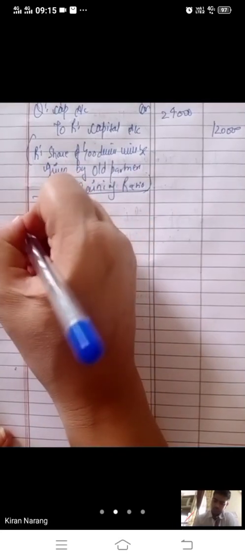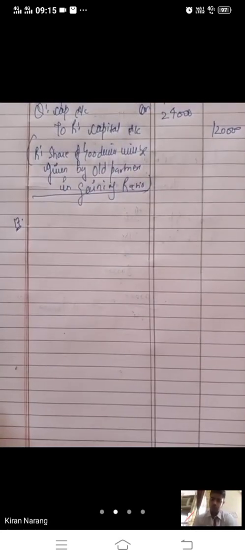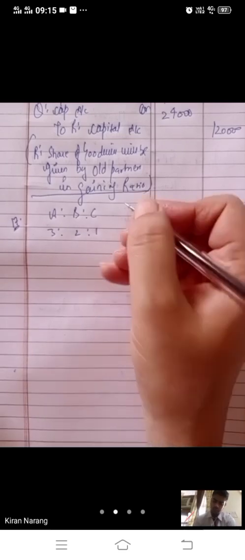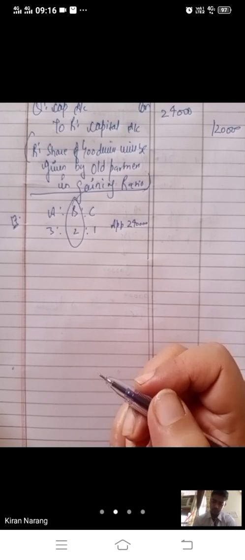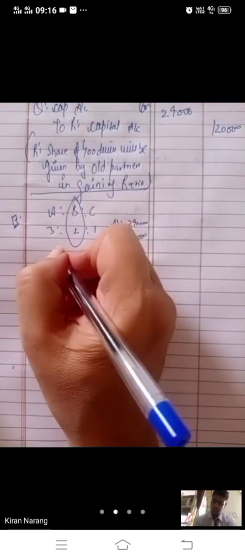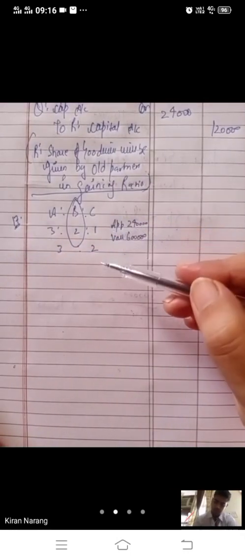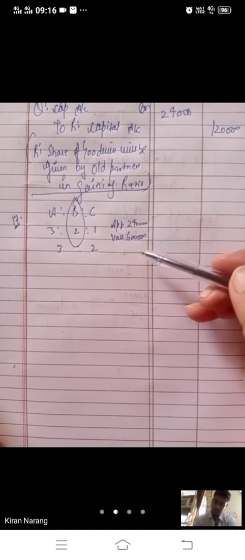Have a look at the 17th illustration now. A, B, C, three partners are there. 3:2:1 is their ratio. Goodwill is appearing. Appearing goodwill is given as 2,40,000. And then B retires. The person who is retiring is B. Goodwill is valued on that date. Valued goodwill is 6 lakh. A and C decided to share future profits in the ratio 3:2. Old ratio is given to you, new ratio is given to you. Old goodwill and new goodwill are given to you.